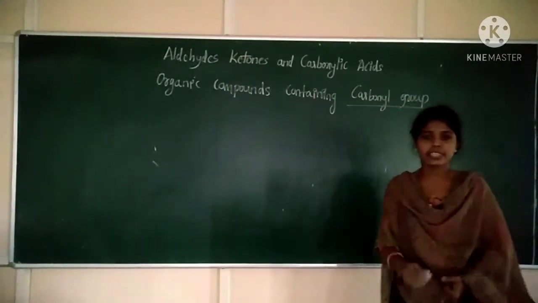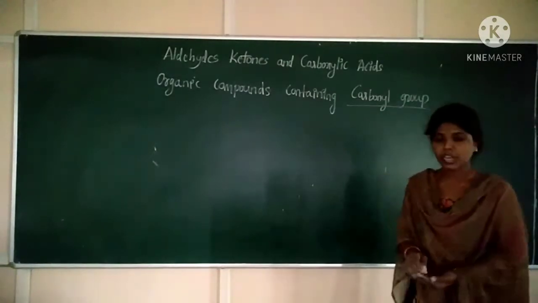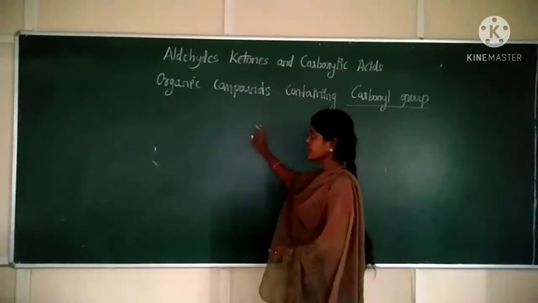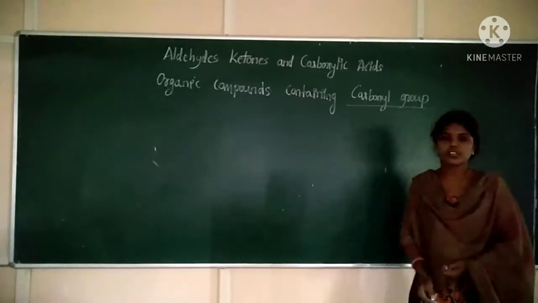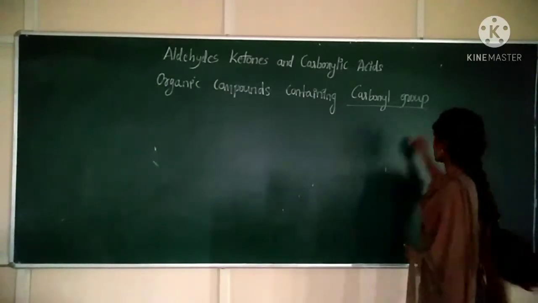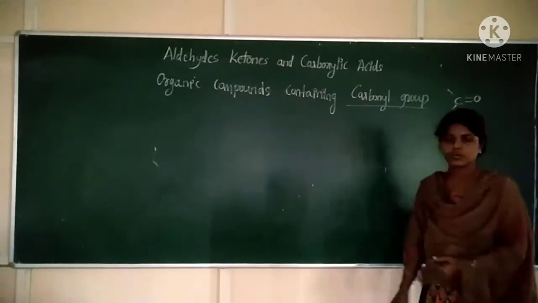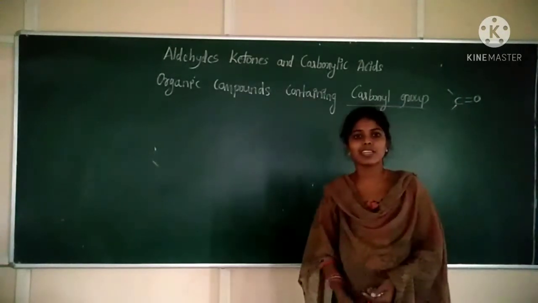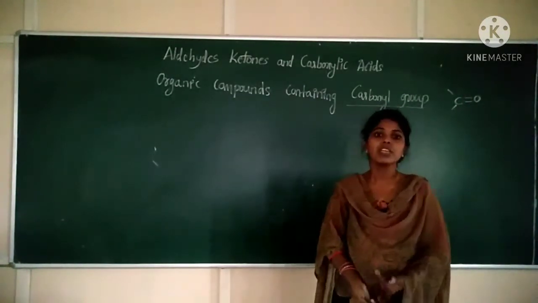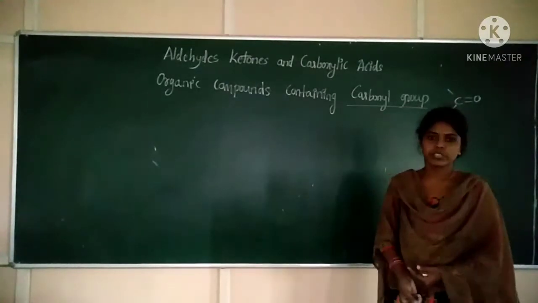What functional group? The carbonyl functional group, that is C double bond O. Carbonyl functional group containing organic compounds are said to be aldehydes, ketones and carboxylic acids.